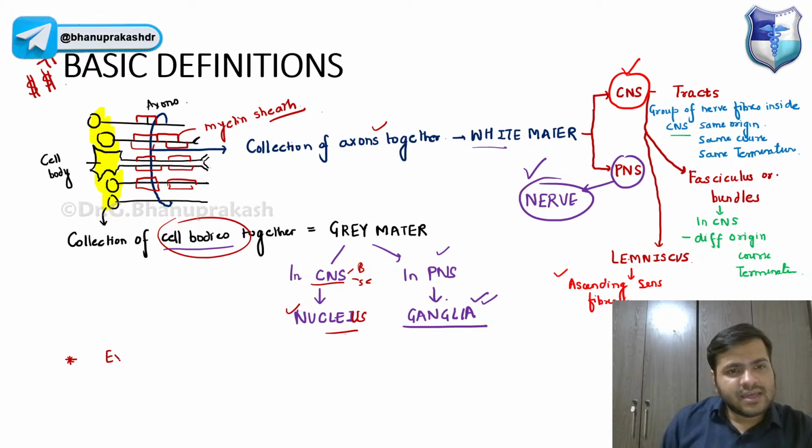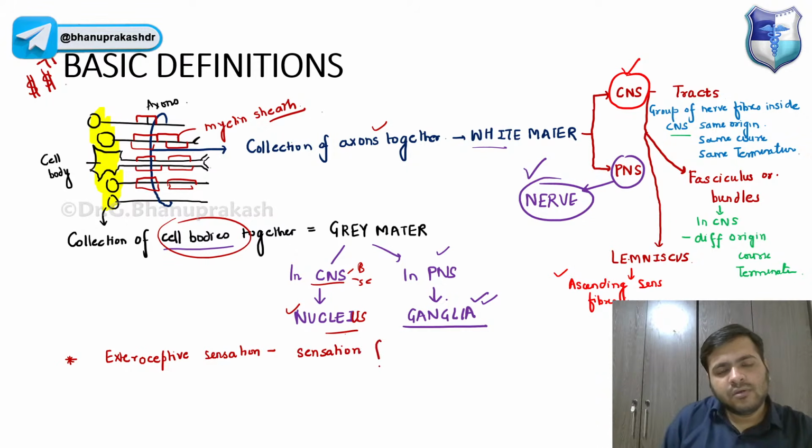One is called exteroceptive sensation, and remember, it is sensation from the skin, like pain, touch, or temperature. And we have something called proprioceptive sensation.